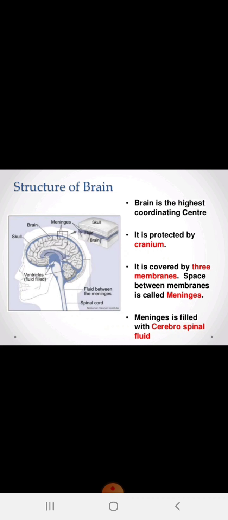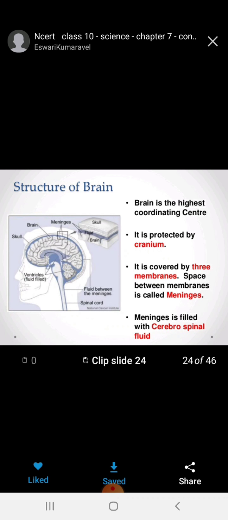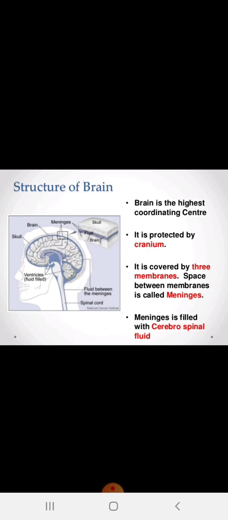It is protected by the cranium. The cranium is nothing but the protective bones which protect the brain. So it is protected by the cranium. So here, dear students, the question can be asked: what is the cranium? The cranium is the protective bone part which protects the brain organ, and it is covered by three membranes. The space between the membranes is called the meninges, and the meninges is filled with cerebrospinal fluid.